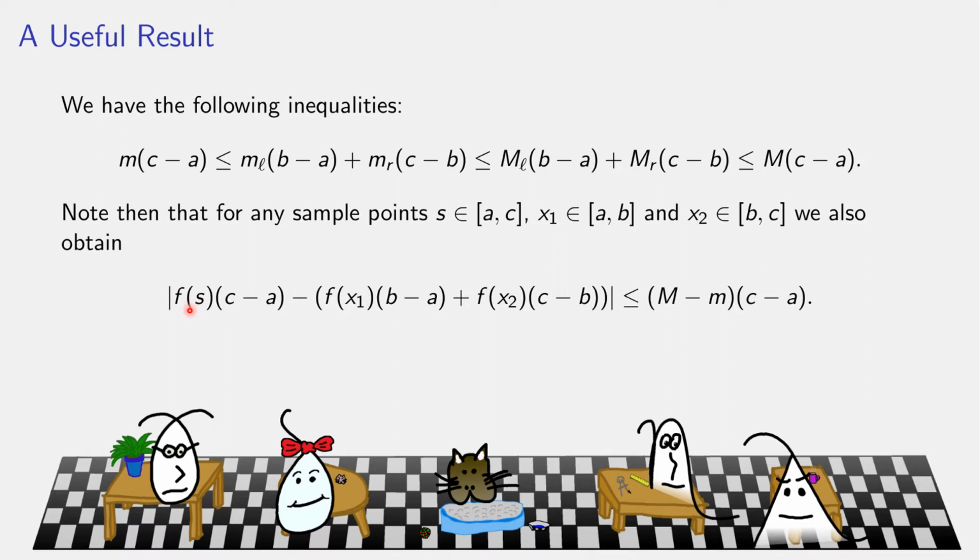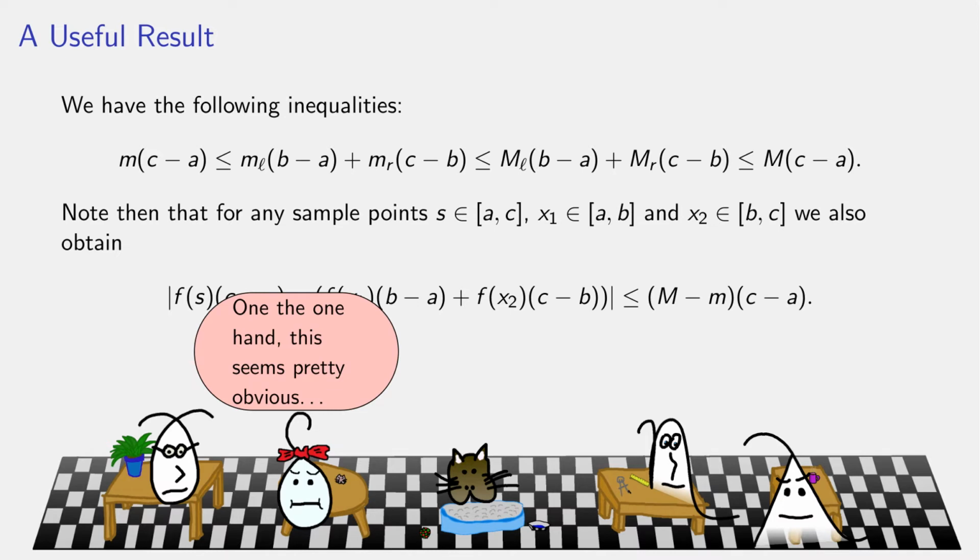So the value of the function at some point times the entire width, if I take away a value on the left times the length of the left plus the value on somewhere in the right times the length of the right, we'll get the same inequality here. And this really just follows because in the previous slide, this f of s, this f of x1, this f of x2 were just replaced with either overall suprema, suprema on the left, suprema on the right, or overall inf, inf on the left, inf on the right. And the value of our functions are going to be trapped somewhere between as well, so that we get a very similar geometric picture. So it does come across fairly straightforward.